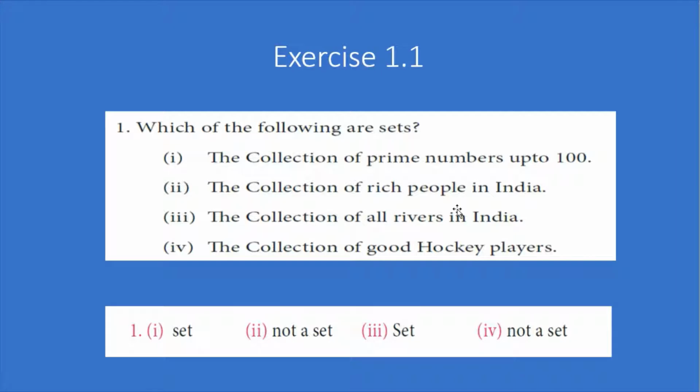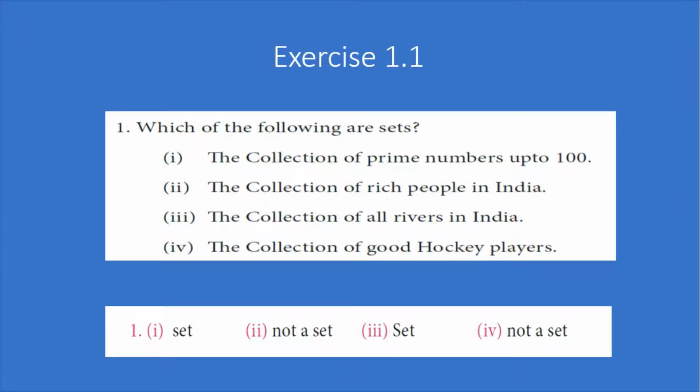Number 2, the collection of rich people in India. Rich people is not a well-defined collection of objects, so this is not a set. The collection of all rivers in India. This is also a well-defined collection of objects. That is, the number of rivers in India is well defined, so this is a set. Number 4, the collection of good hockey players. Good hockey players is not well defined, so this is not a set.